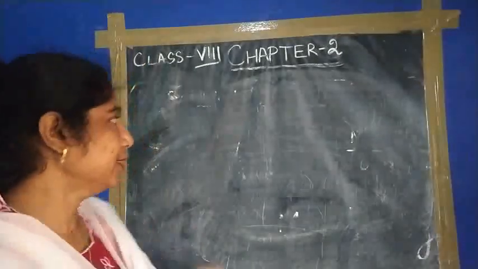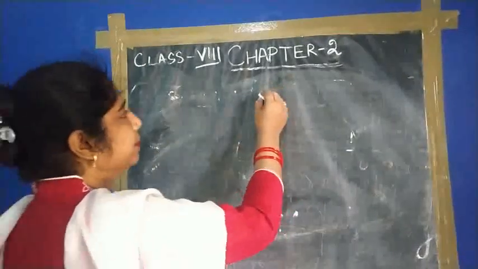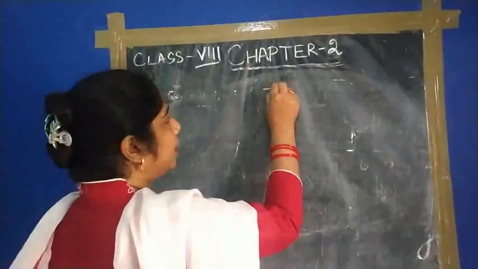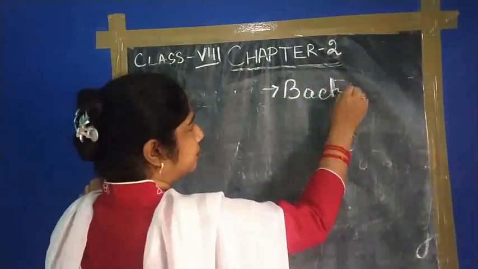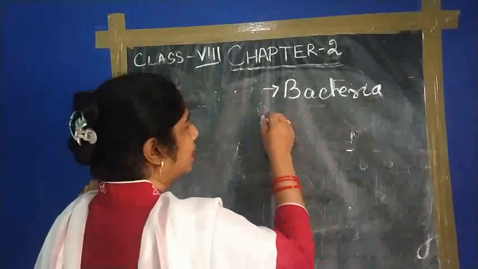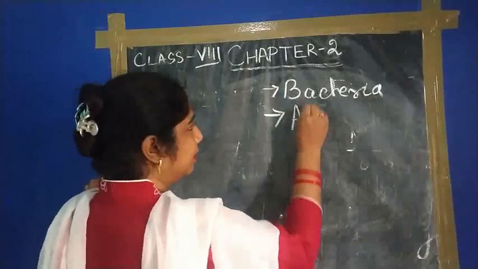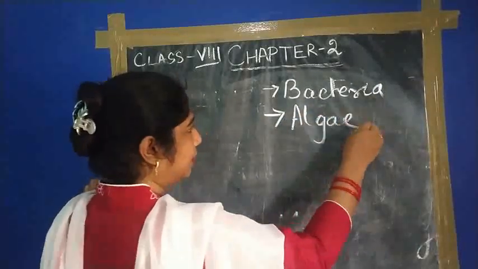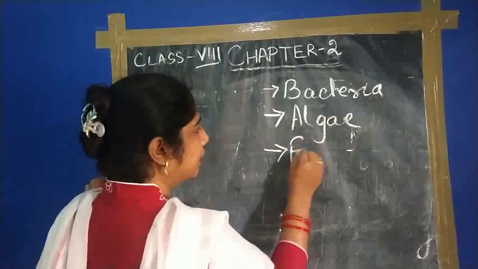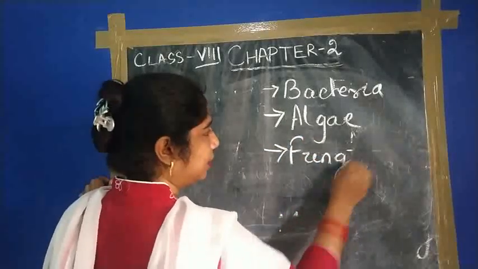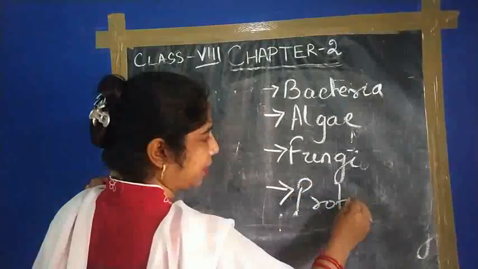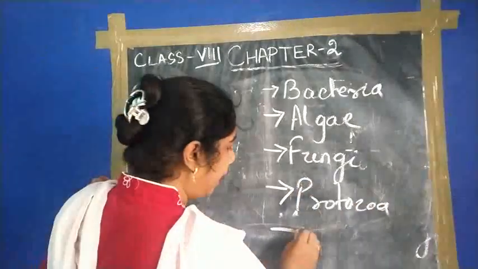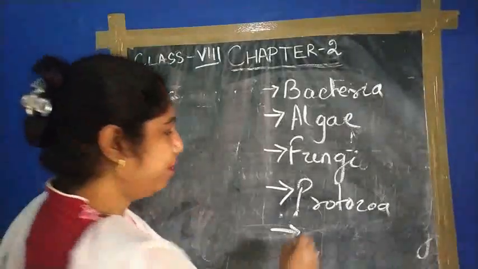So what are the names of the microorganisms? Mostly, first is bacteria, algae, fungi, protozoa, and the last one, virus.